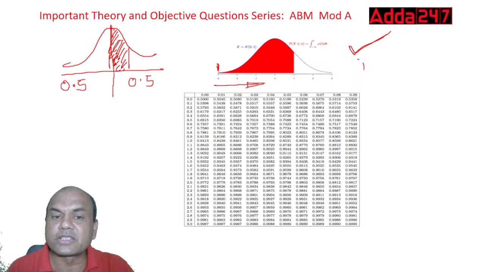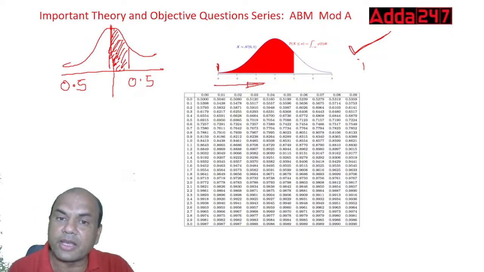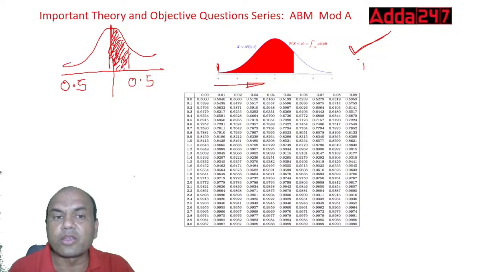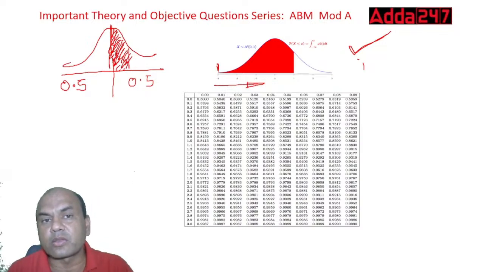If this image is given from the starting, then it means your complete area of 1 is to be taken. Complete area is known as 1. So if it is given, then you will be taking this complete area of 1. If this red mark is given only from half, then you have to take only half. You have to take it from 0.5. Do all the calculations using 0.5.